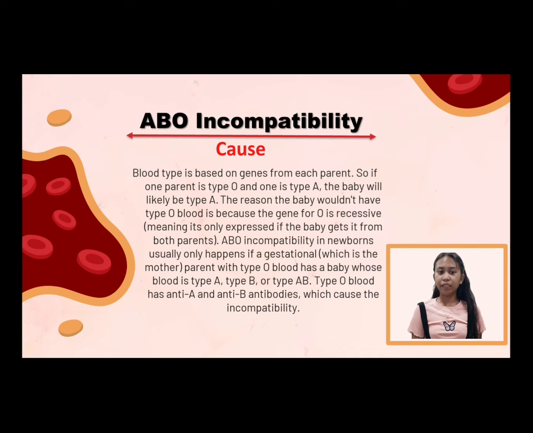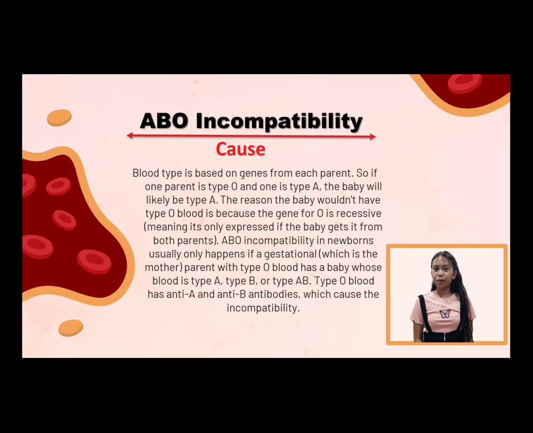ABO incompatibility in newborns usually happens in a gestational parent, which is the mother, with type O blood who has a baby whose blood is type A, type B or type AB. Type O blood has anti-A and anti-B antibodies which cause the incompatibility.